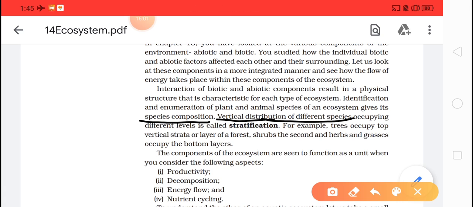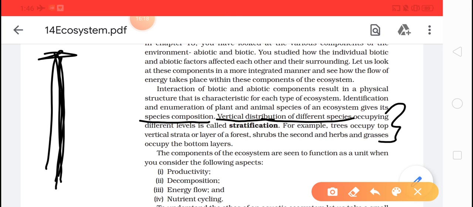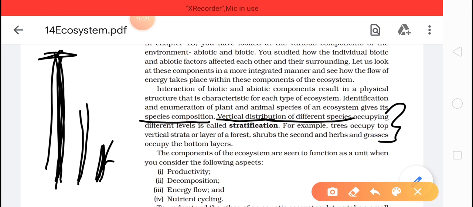The example they have explained very beautifully: we know that trees occupy more area. Vertically, if we see, the tree covers the maximum height. Then we have the second layer, which will be shrubs, followed by herbs and grasses. So this is vertical stratification.